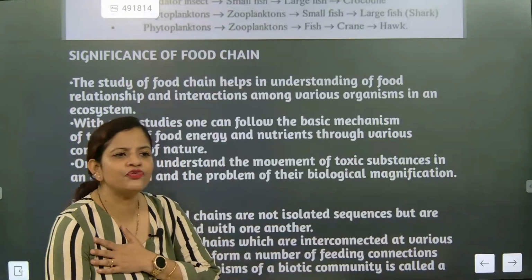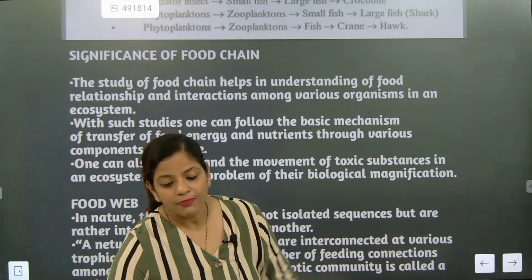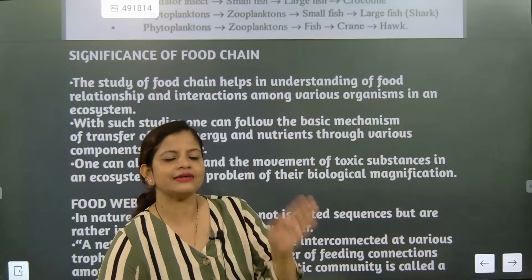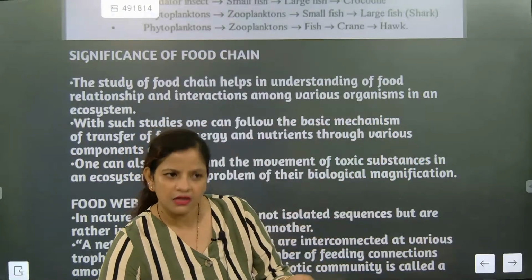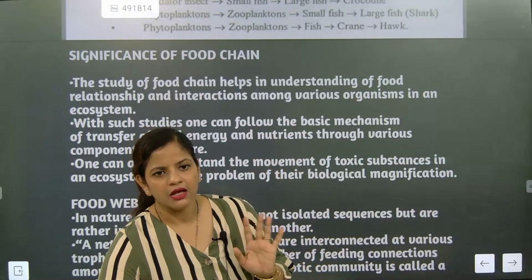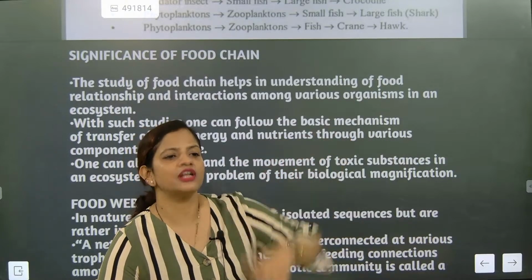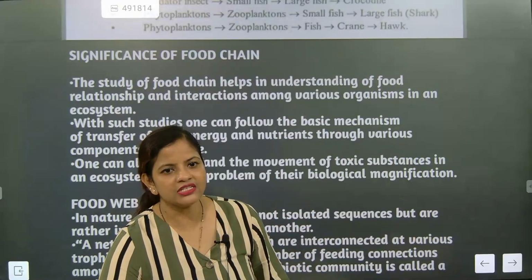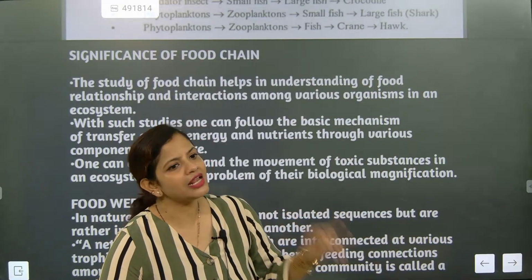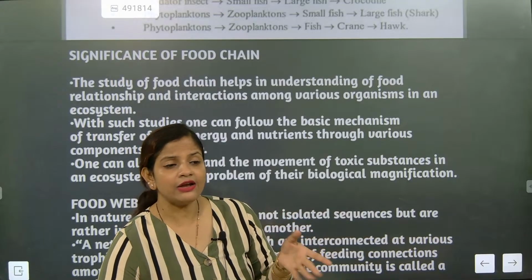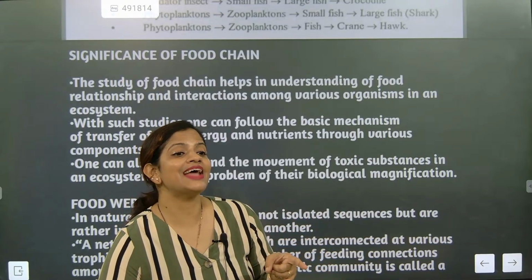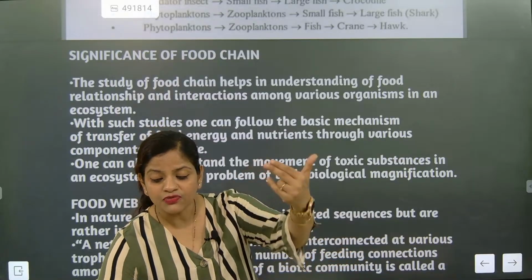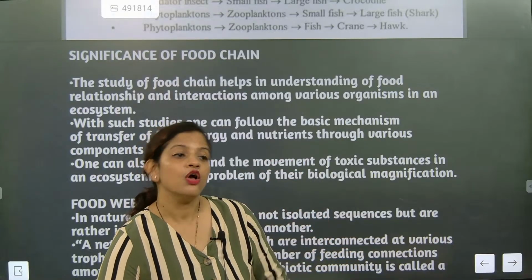What is food for us cannot be food for others, but that is establishing a type of food relationship. Like a plant is eaten by a rabbit, and the rabbit is eaten by a lion. So that is a food relationship. The plant is not food for the lion, but it is food for the rabbit. The lion cannot eat that plant. Who can eat it? The rabbit. And the rabbit is eaten by the lion. That is called food relationship.